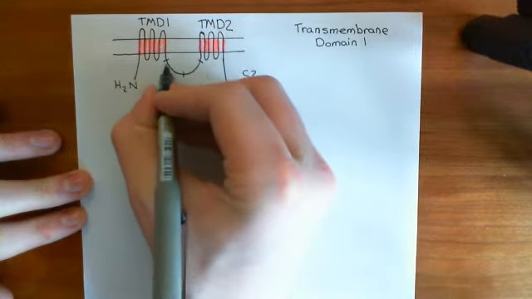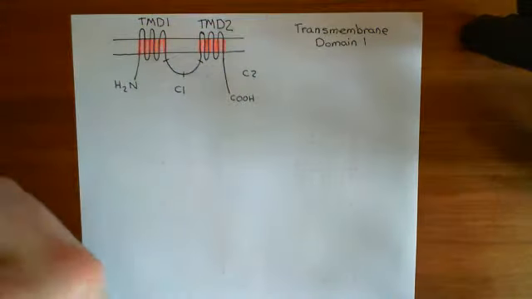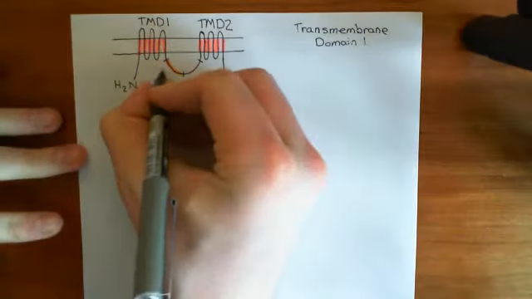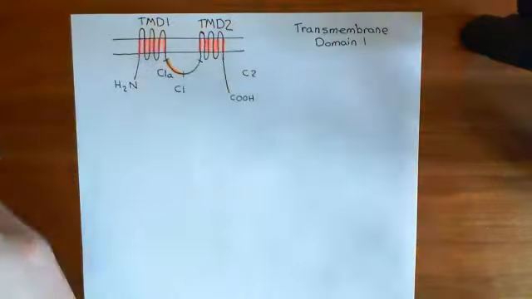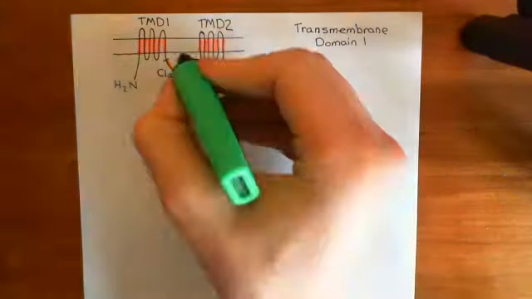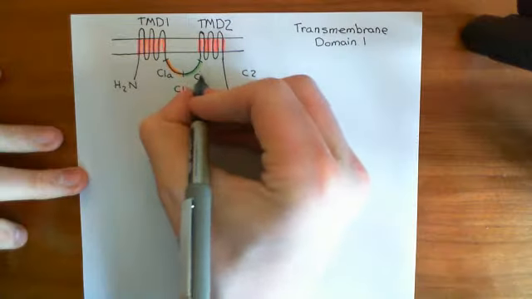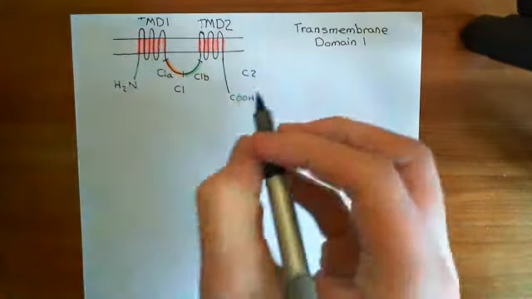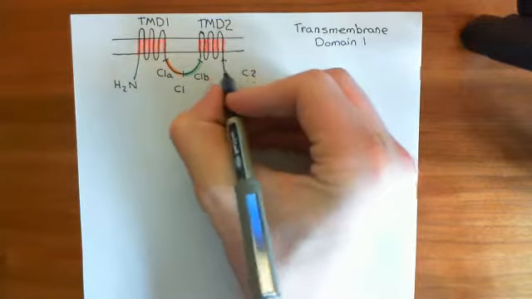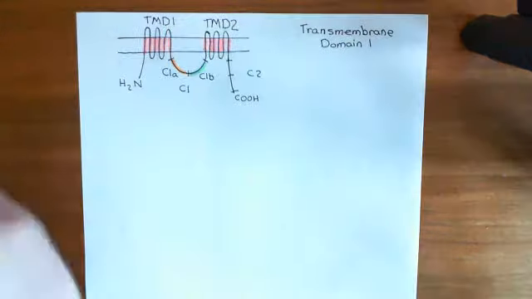We have this first portion here, which I'm going to highlight in orange, and this is known as C1a. And then after that, we have this portion that's in green here, and this is known as the C1b domain. Similarly, we can divide C2 up into 2 portions.